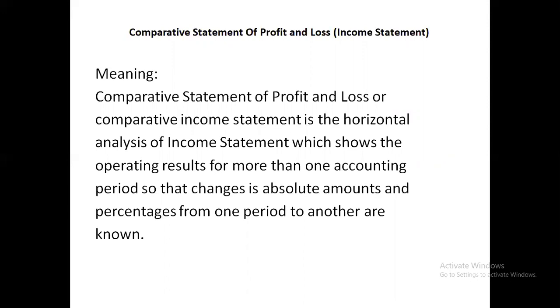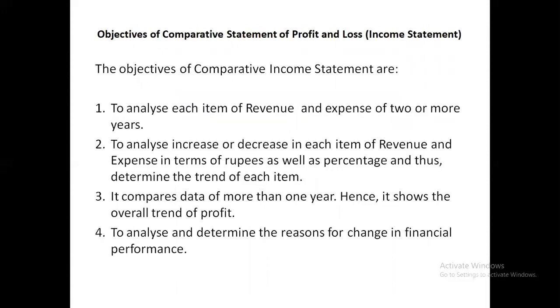Comparative statement of profit and loss, or comparative income statement, is the horizontal analysis of the income statement. It shows operating results for more than one accounting period, so that the changes in absolute amounts and percentage from one period to another period are known. This is also known as horizontal analysis, trend analysis, time series analysis, or dynamic analysis.